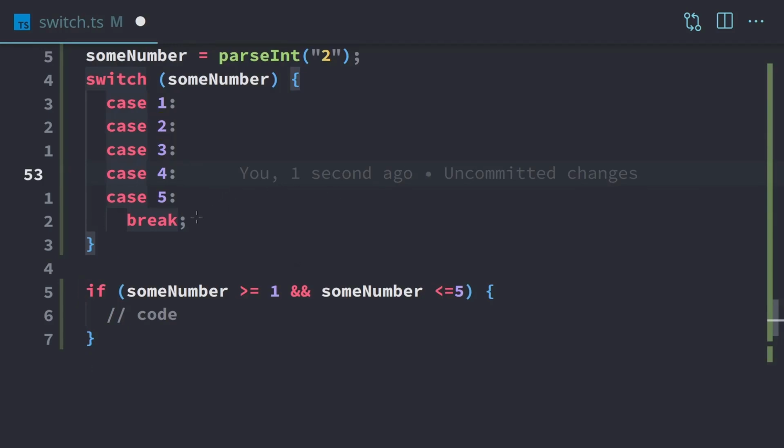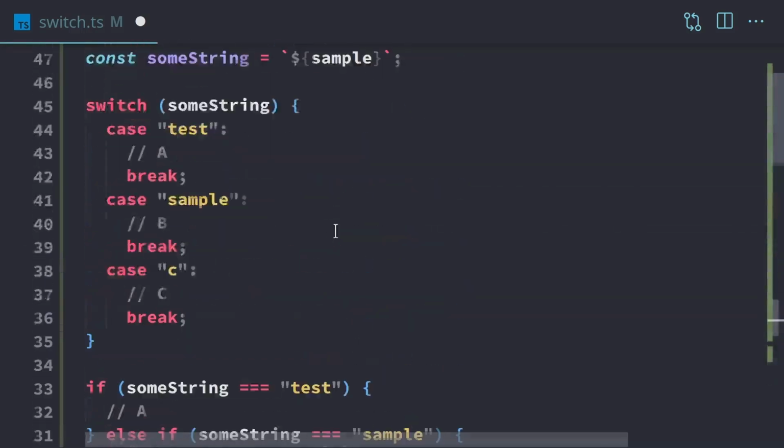Just always include the breaks whenever you don't want to fall through. And if you do want to fall through, then you just don't include a break. For the most part, it's a good idea to almost always include break, like in this first example, where we have break on every single one, because that's going to be a lot more predictable behavior when you run your code. And it's a lot easier to avoid bugs if you don't have fall through. So for the most part, just include the breaks and save yourself some trouble diagnosing bugs later. And that'll do it for our demo on the switch statements. I'll see you in the next one.